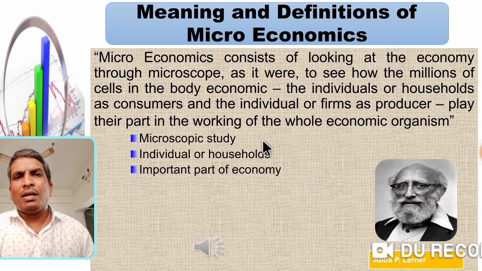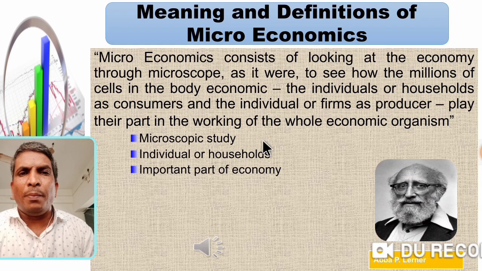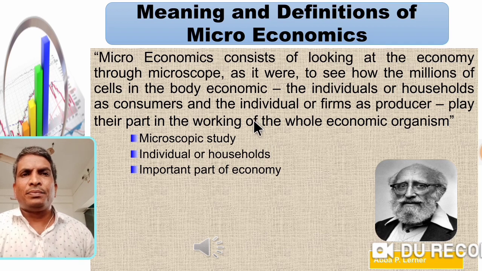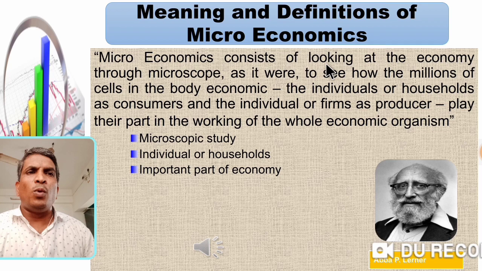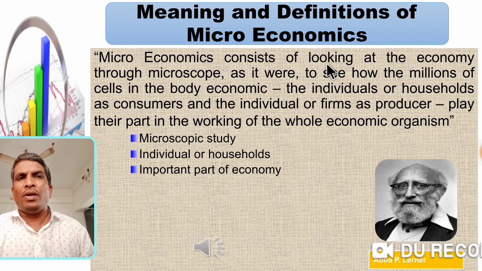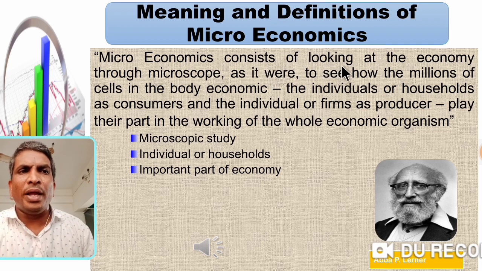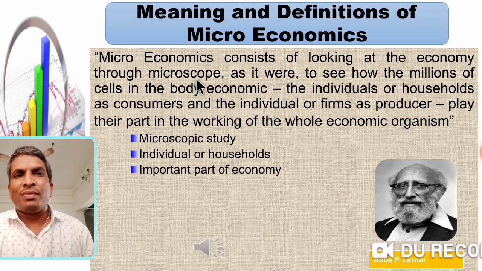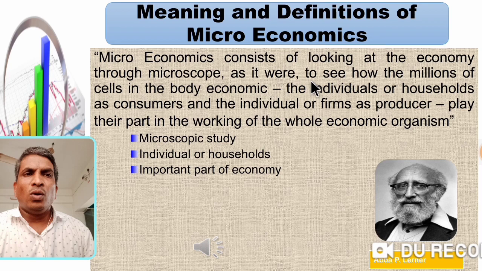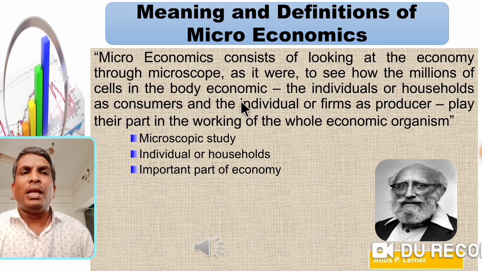Next definition, according to Professor A.P. Lerner. A.P. Lerner's definition is also very important. Listen and see here. Microeconomics consists of looking at the economy through a microscope, as it were, to see how the millions of cells in the body economic work.